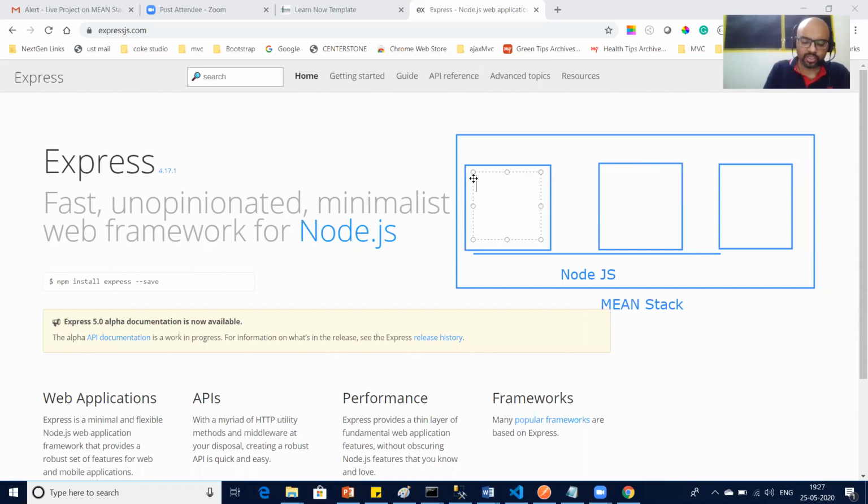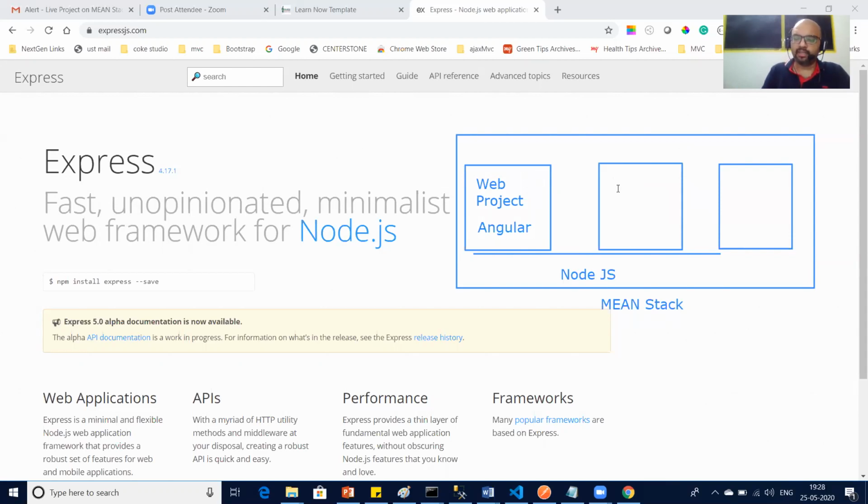This is our web project, separately running on some separate port. It's an Angular; whichever framework you want, you can use it.